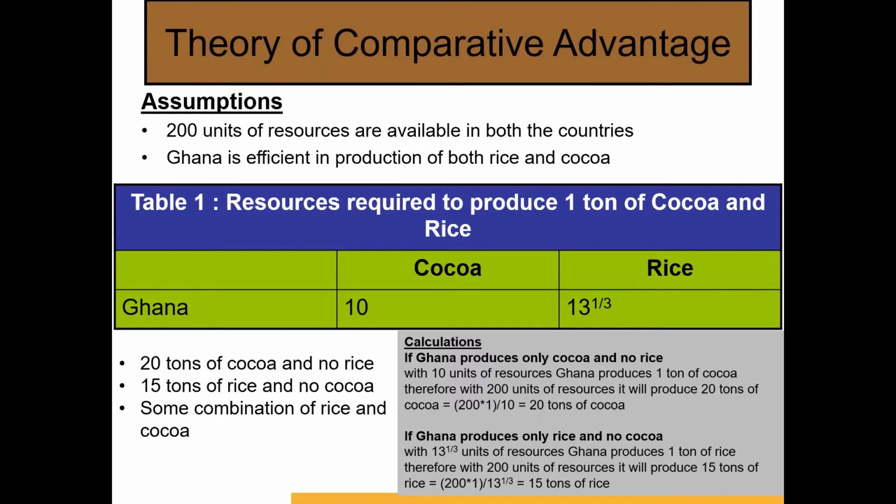Ghana is efficient in production of both rice and cocoa. To produce 1 ton of cocoa, Ghana will need 10 units of resources, and for producing rice, it will need 13 1/3 units of resources. Therefore, if Ghana produces only cocoa and no rice, total output will be 20 tons of cocoa. Similarly, if all the resources are utilized to produce only rice, then total production will be 15 tons of rice.